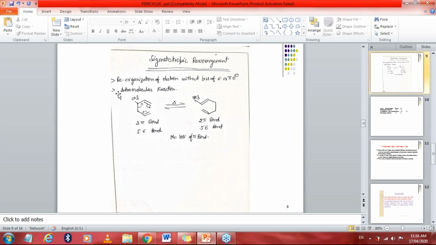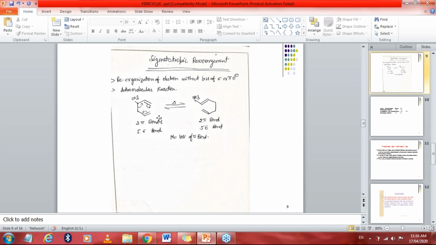This reaction is also an intramolecular reaction. The electrocyclic reaction was also intra, the sigmatropic was also intra, while the cycloaddition reaction was intermolecular. This is the main difference, so that you can learn, and on that basis you can draw the structure also. Now in this sigmatropic reaction, just see, this is our one molecule.